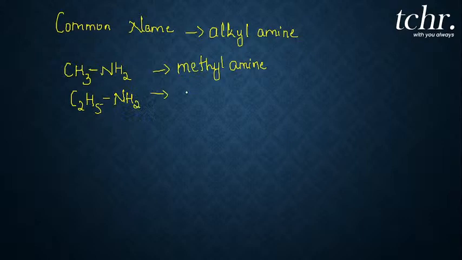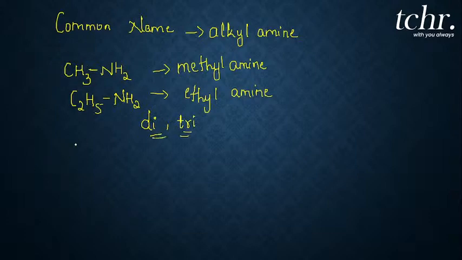Yes, you name it as ethylamine. Yes, this is for primary amines. What is the common name for secondary amines? If it is a secondary amine or tertiary amine, we use the terms di, tri.